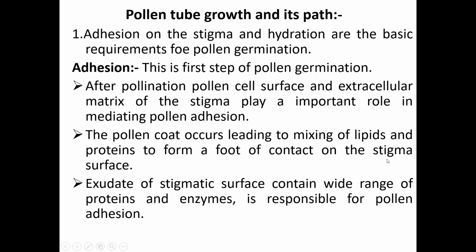The stigma is nothing but the knob-like portion present on the gynoecium on which the pollen grain lands. The exudate of the stigmatic surface contains a wide range of proteins and enzymes. This is the secretion by the stigma, and that stimulates pollen adhesion.